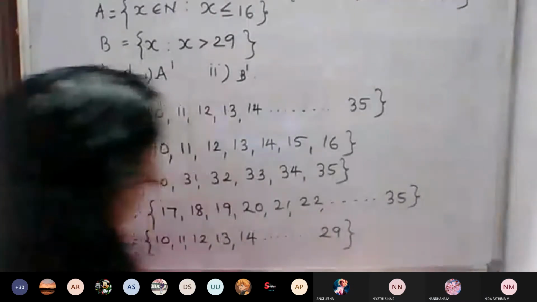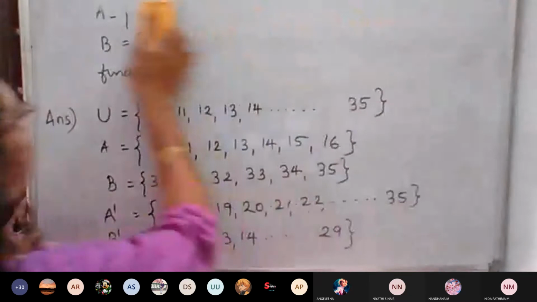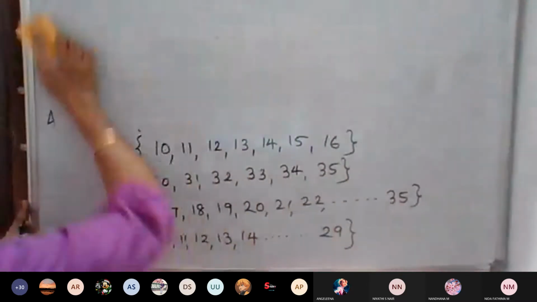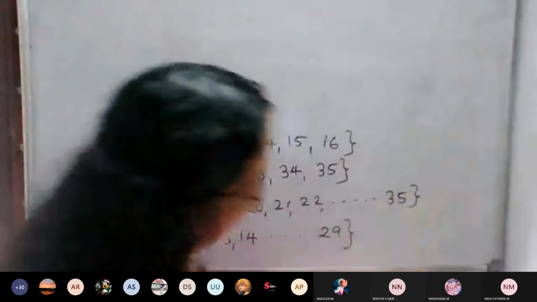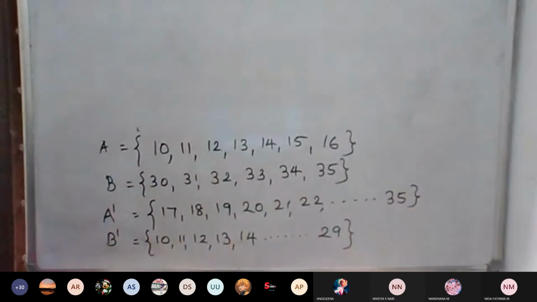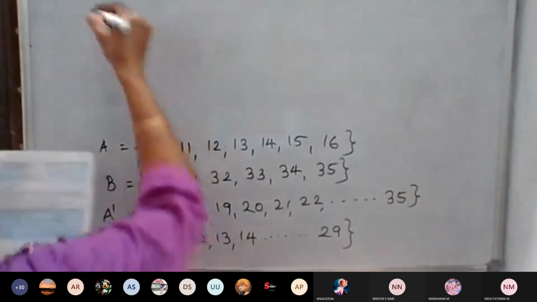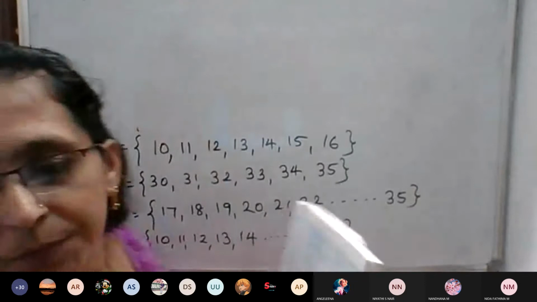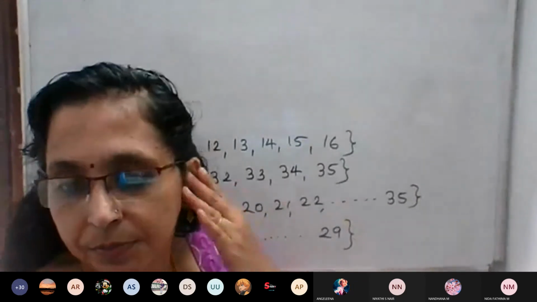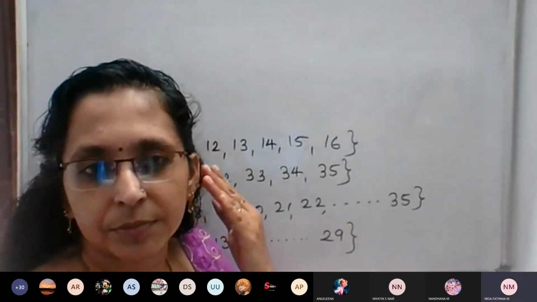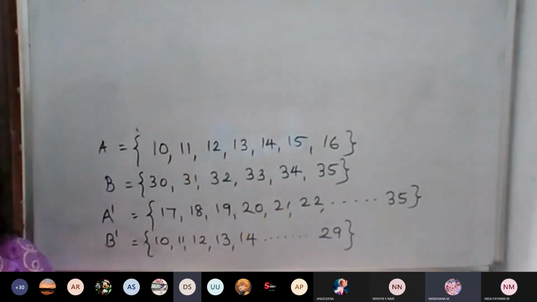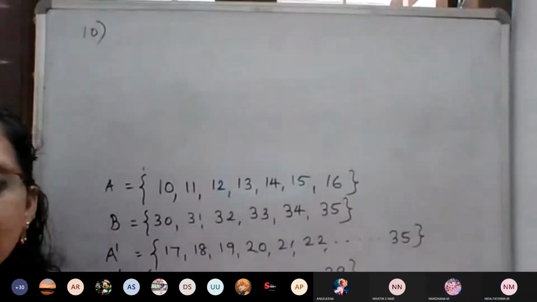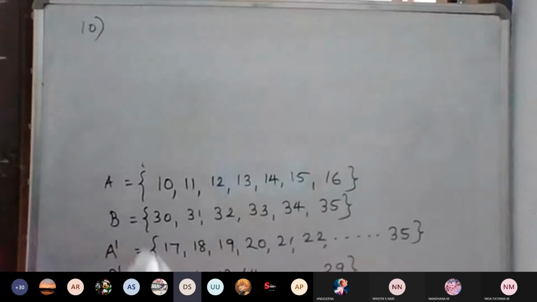Question number 10, after that we can wind up. Next is union and intersection. Tomorrow we can take union and intersection, so after this we can stop. We can't see the upper portion of the board. That I will adjust. Okay, ma'am. Thank you.